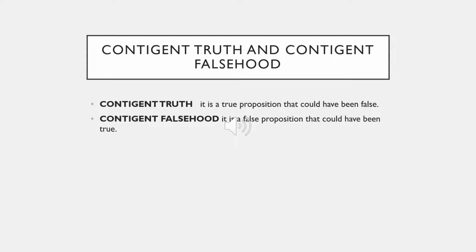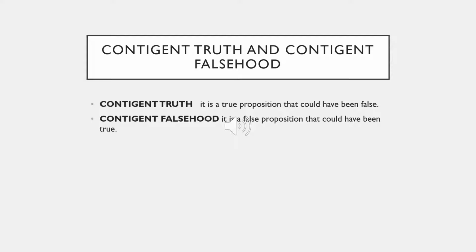Third example, all liquids boil. Fourth example, all falling objects accelerate. Contingent falsehood. It is a false proposition that could have been true. That is what contingent falsehood and contingent truth are all about.